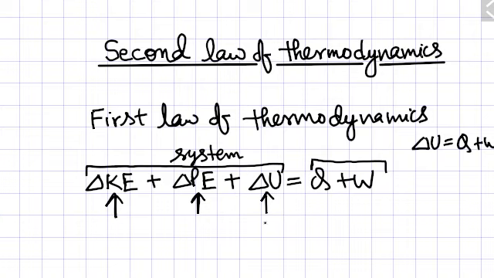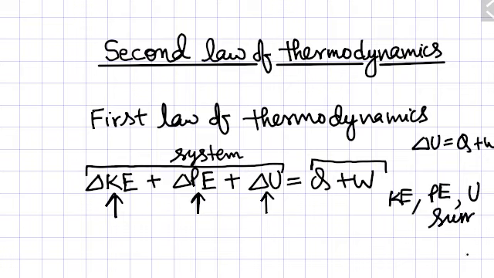And whatever change happens here, it will go into the surroundings in the form of heat and work, and it will change the kinetic energy and potential energy and the internal energy of the surroundings.